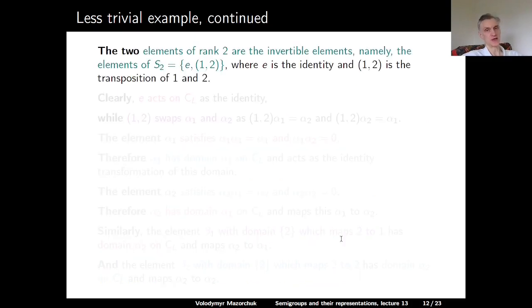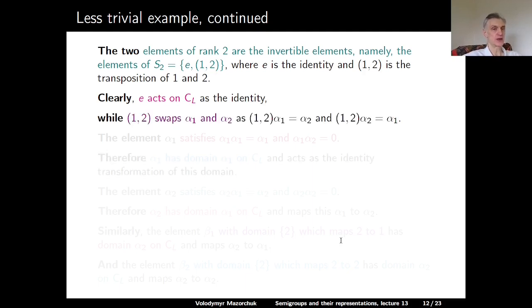Next, we have two elements of rank 2. These are the invertible elements. These are the elements of the symmetric group S2. So we have the identity element E and the elementary transposition 1, 2, which swaps 1 and 2. Of course, E acts on our cell partial act as the identity, and the transposition of 1 and 2 swaps alpha 1 and alpha 2, because this transposition after alpha 1 gives alpha 2, and this transposition after alpha 2 gives alpha 1.